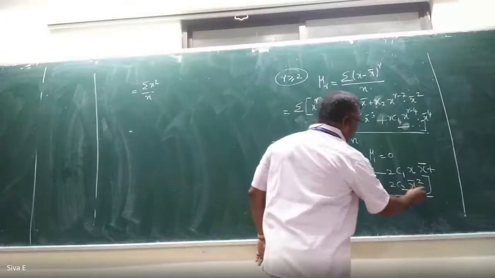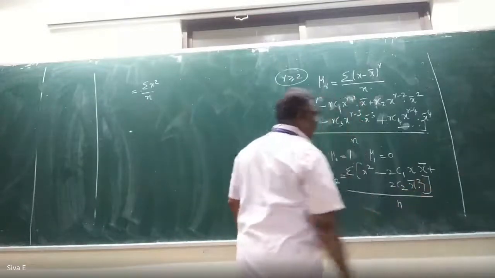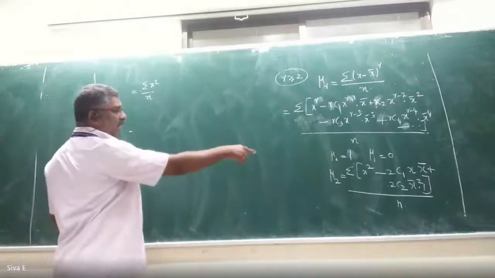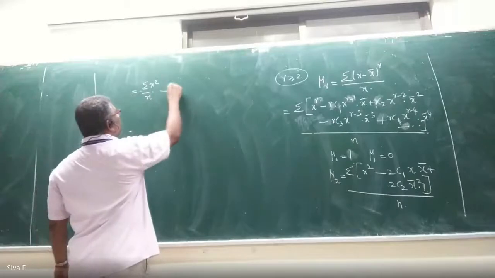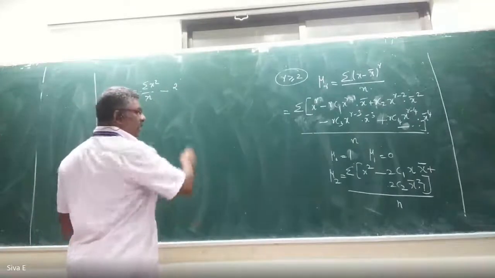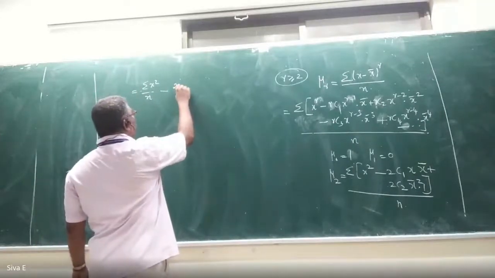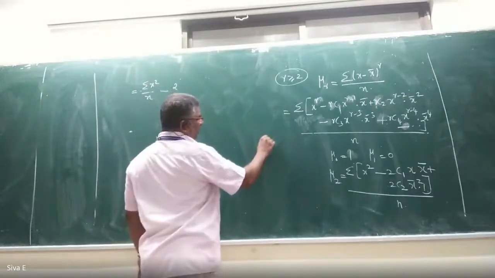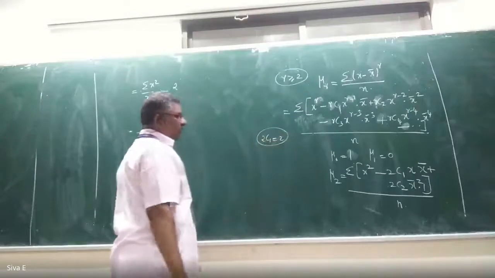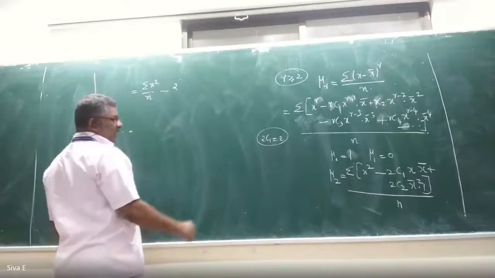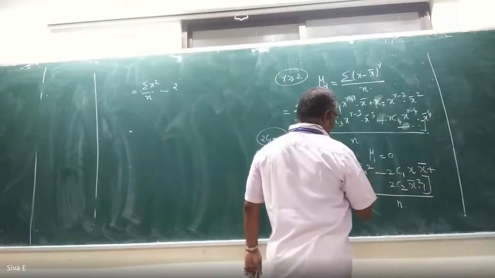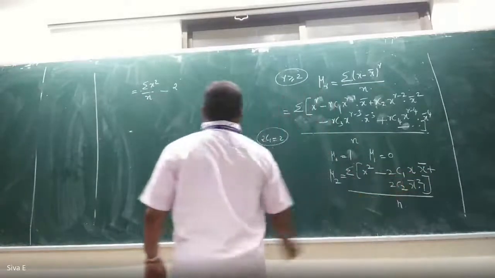Otherwise you can write it as multiplication with 1. So summation of x square by n minus 2. Keep it outside. 2C1 is 2 only. 2C1 value is 2. So, summation of x is remaining now. X bar, leave it, keep it as x bar. Summation applies only for x. So, summation of x by n.